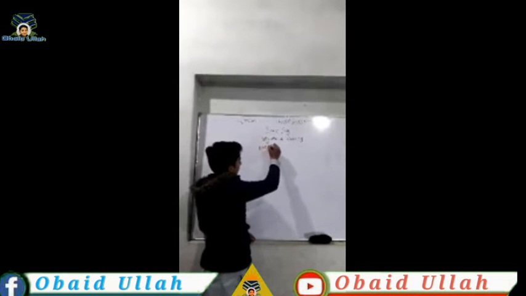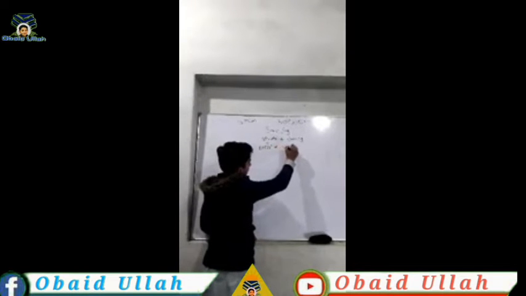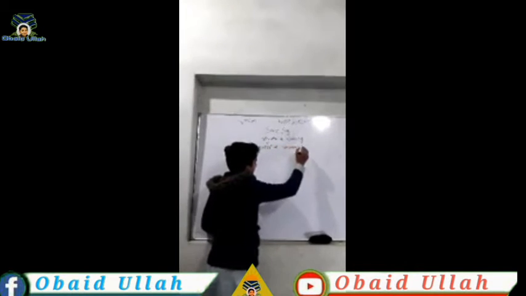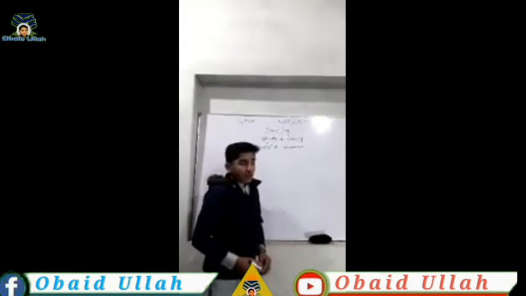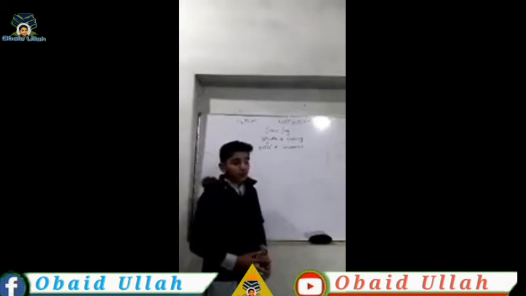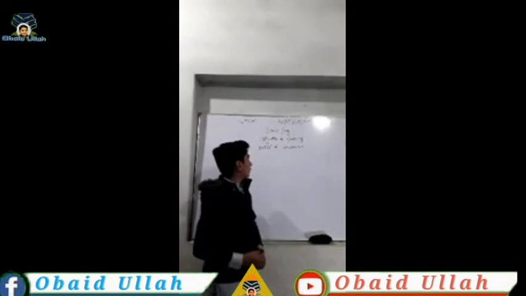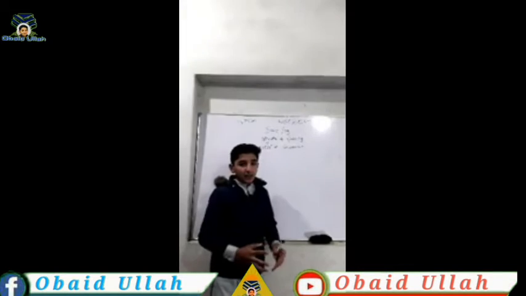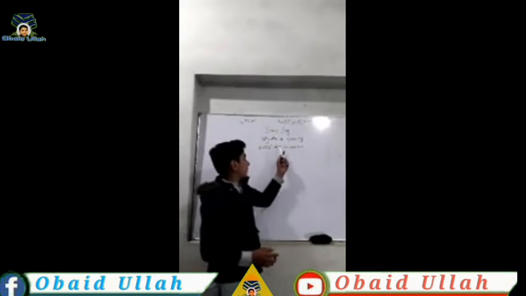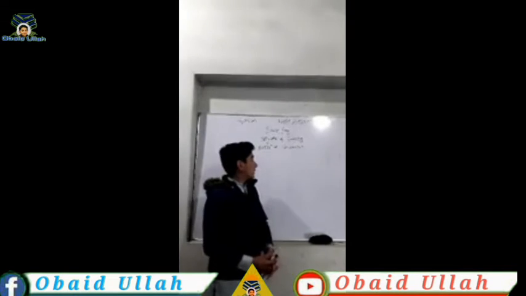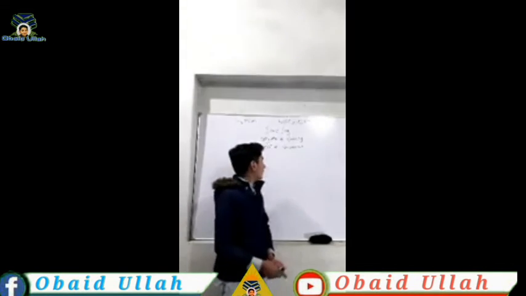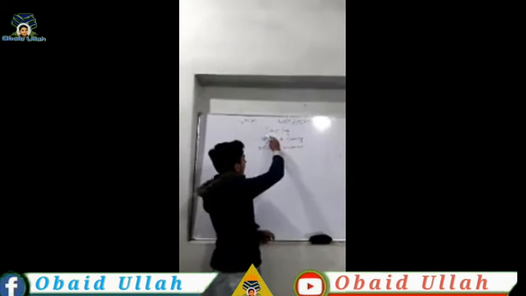Some is used in positive sentences. Mean that we use some in positive sentences, and some is an adjective of quantity, which shows quantity.